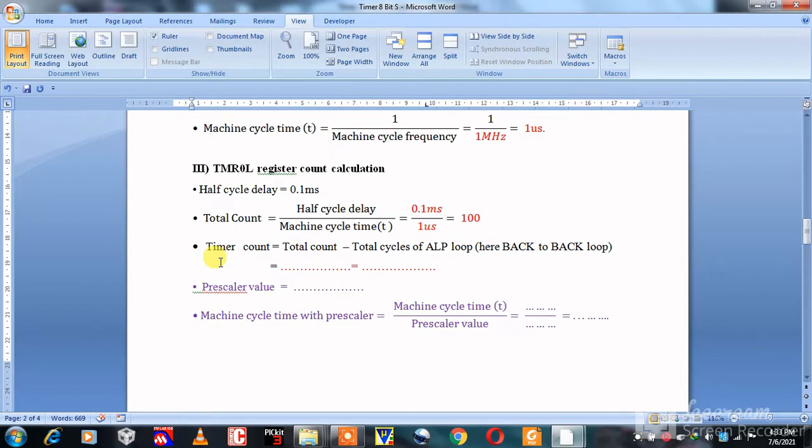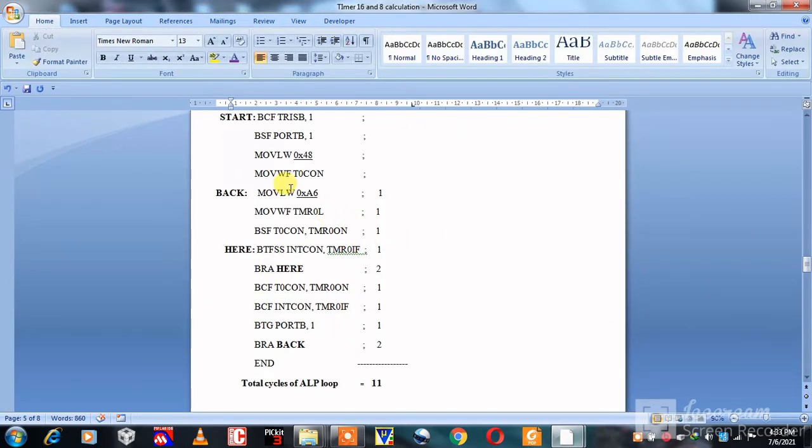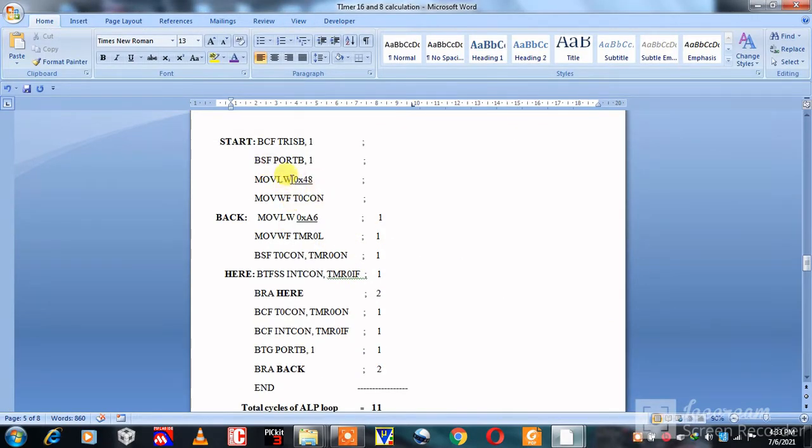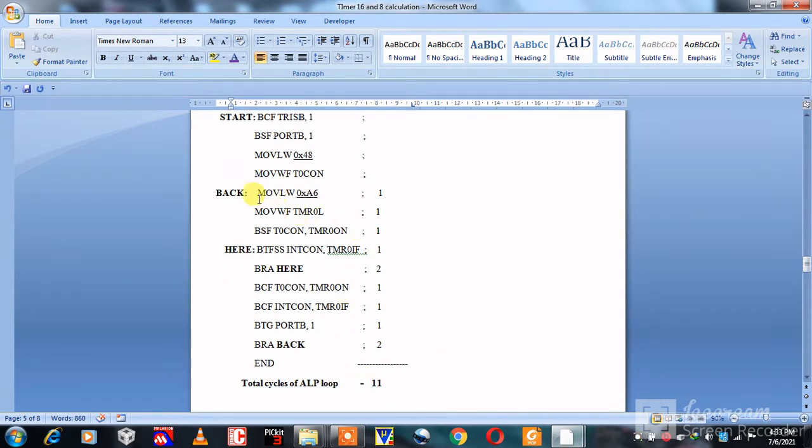Then calculate the timer count. The equation of timer count is equal to total count minus total cycles of the assembly language program loop. This is our program. In this program, the back-to-back loop cycles are 11. Here the instruction MOVLW 0xA6 requires a single cycle.